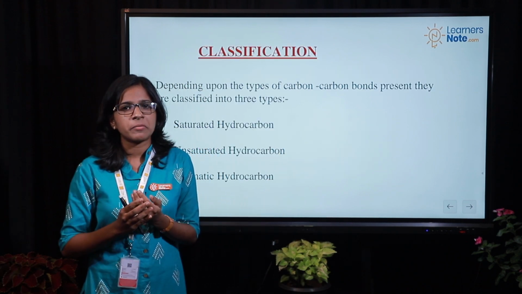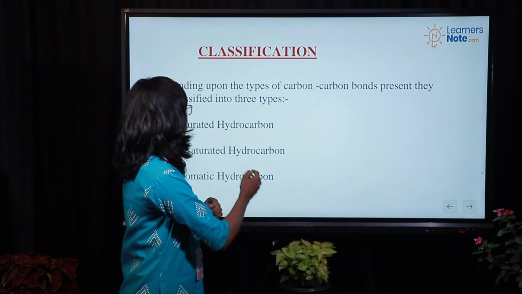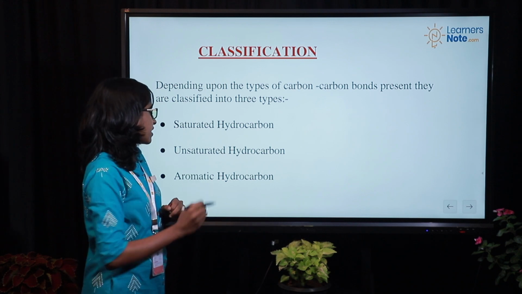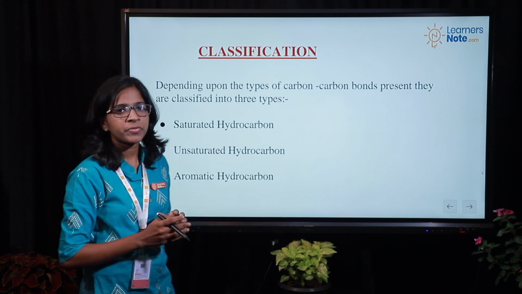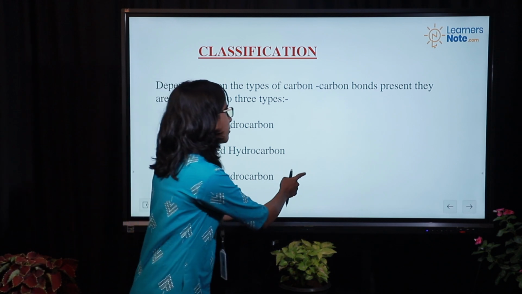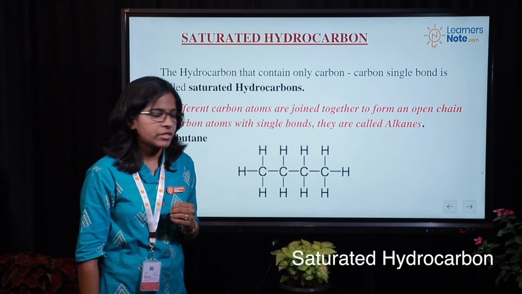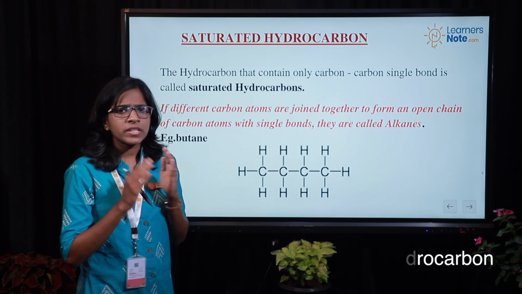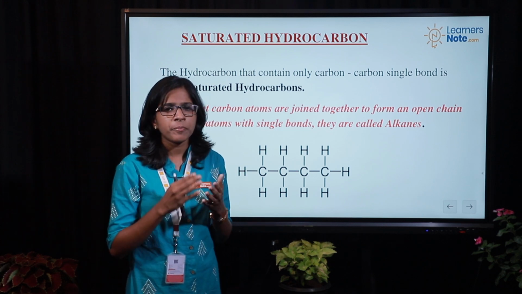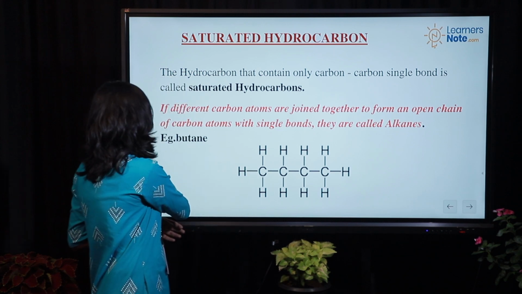So hydrocarbons are mainly classified into three separate groups. The first one is saturated hydrocarbon, second one is unsaturated, and the third one is aromatic hydrocarbon. So let's discuss this in detail. The first one is saturated hydrocarbon. In saturated hydrocarbon, the carbon-carbon bond will always be a single bond.